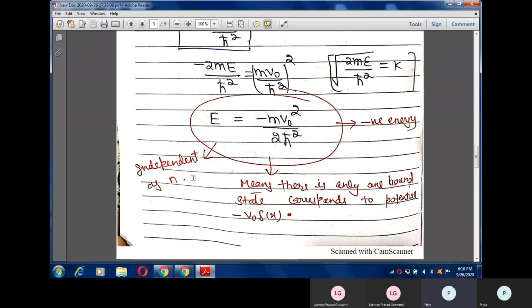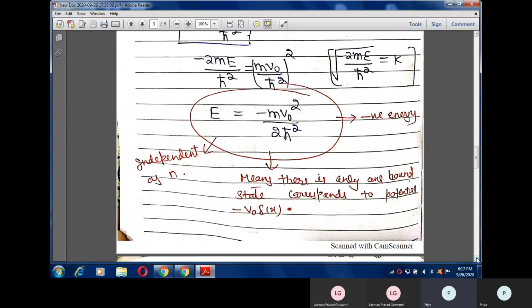But here this expression is independent of n. This is the important point. It means that there is only one bound state corresponding to the potential V naught delta x. So you should note that in the Dirac delta potential, the particle has only one bound state.